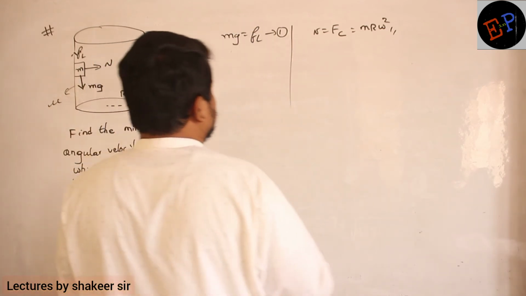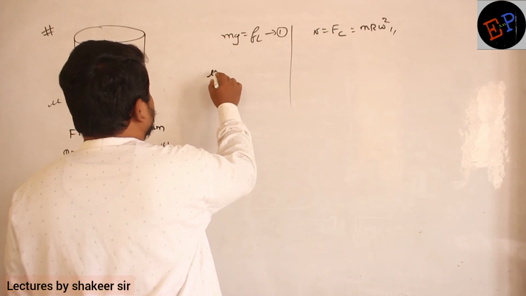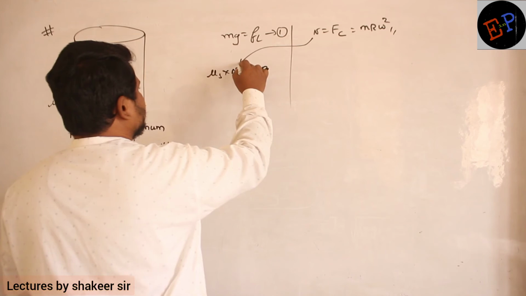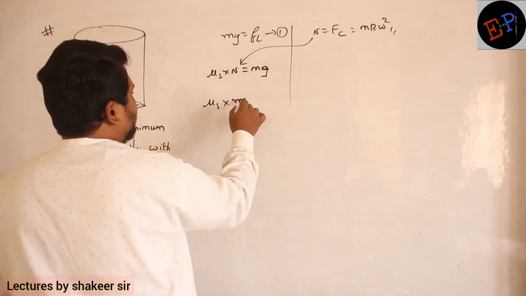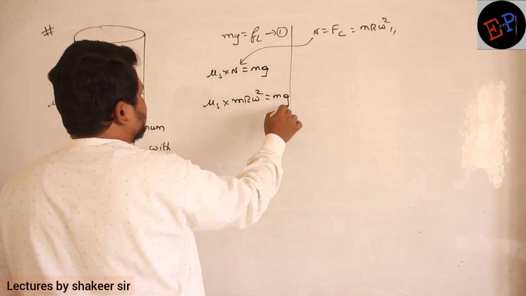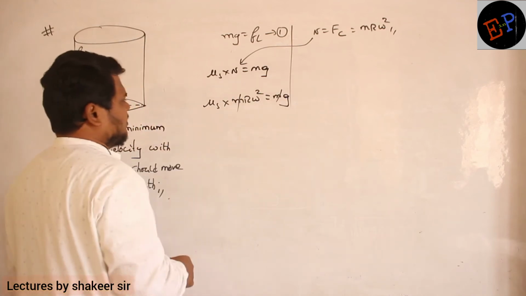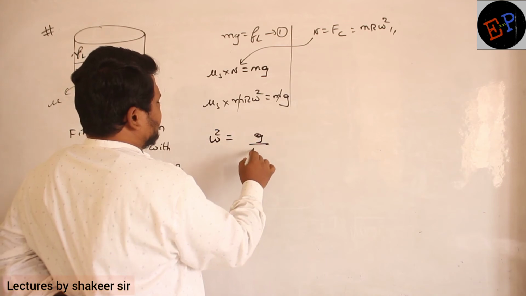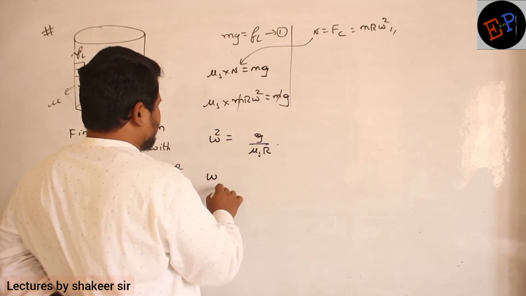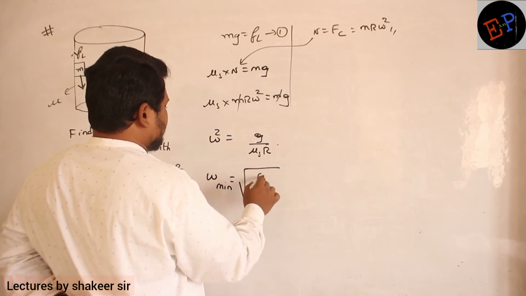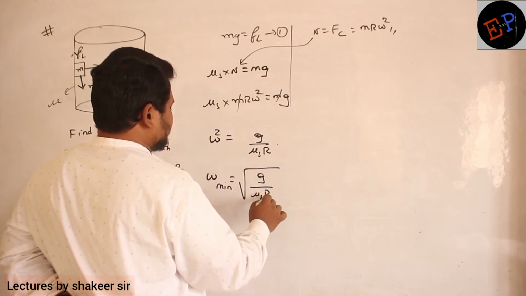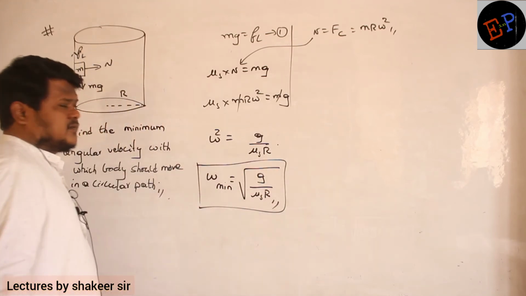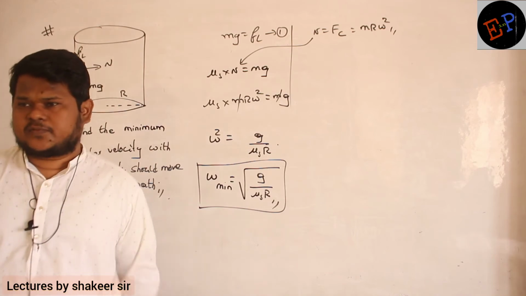So just substitute. Therefore FL, which is mu s into N, is equal to mg. The N value we have already calculated, no? Take this N value, substitute here. So mr omega square is equal to mg. So mass and mass get cancelled. Clear? So therefore omega square is equal to g by mu s into r. So omega minimum is how much? It is square root of g divided by mu s into r. Okay. So this is the minimum angular velocity with which this body can move in a circular path. Right?